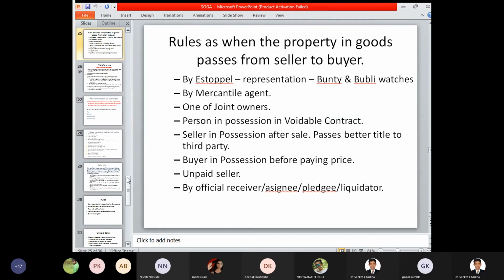Now here, everyone must have watched the movie called Bunty and Bubbly. Bunty and Bubbly was a movie in which they used to change their name, their habitat, and their presentation accordingly, and they used to steal products and commodities from different malls and so on.